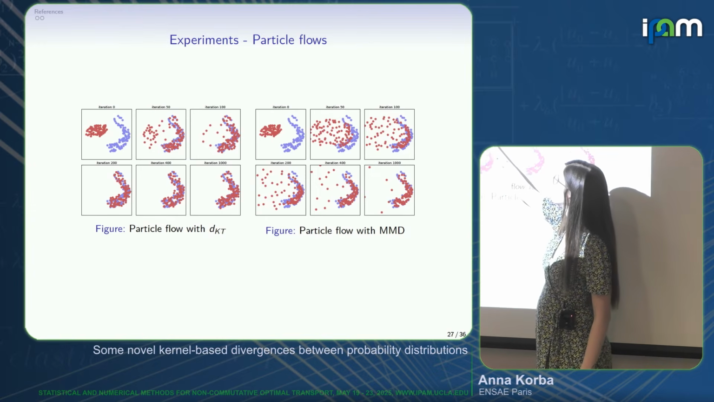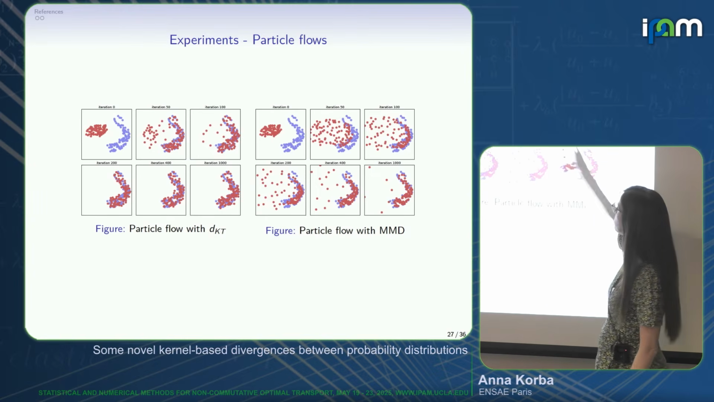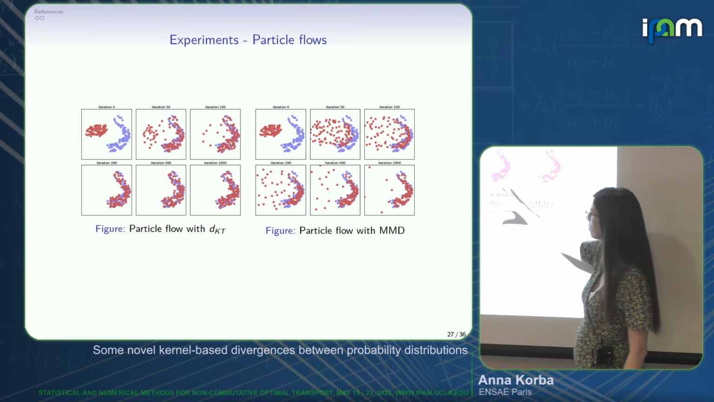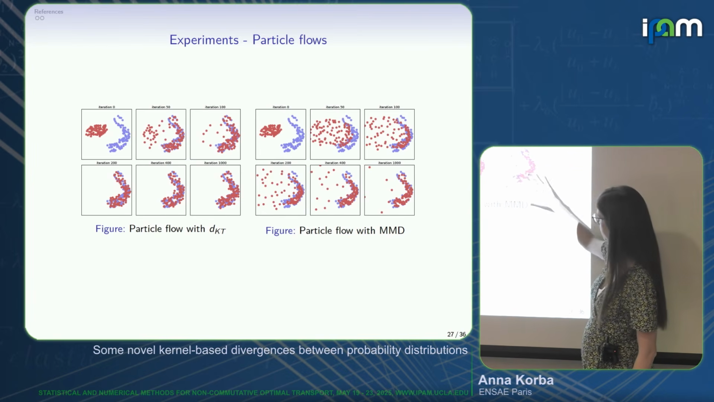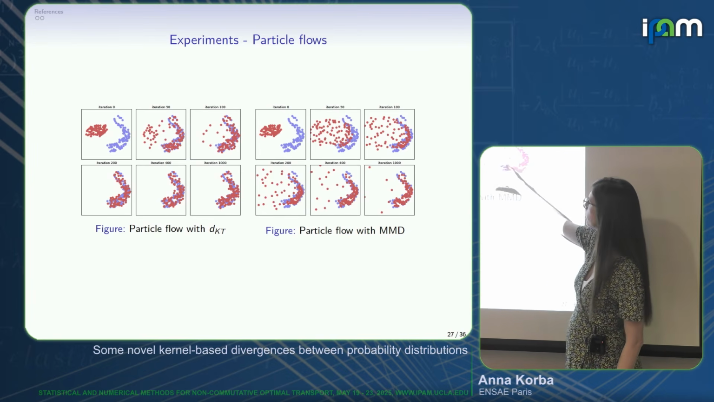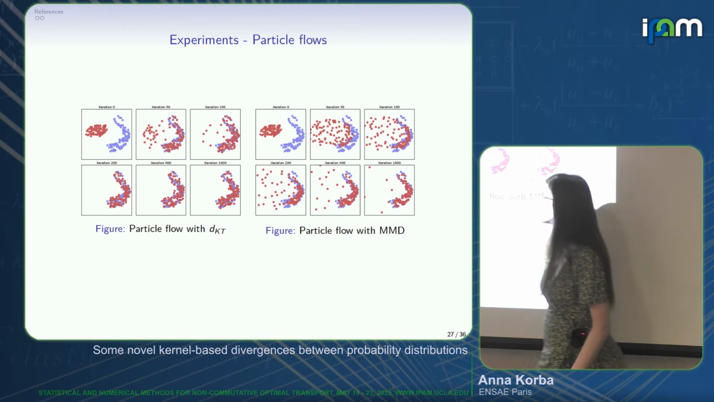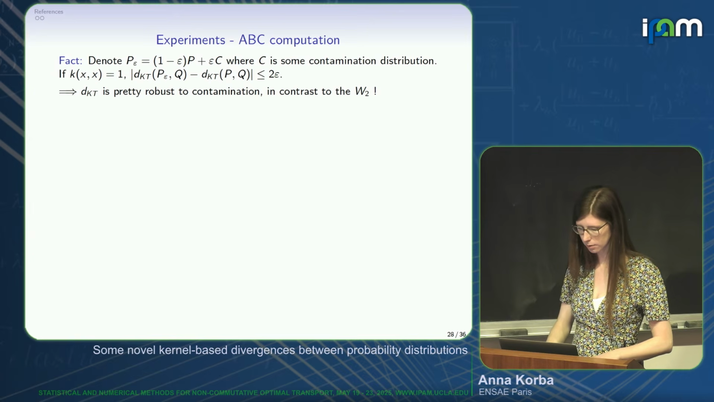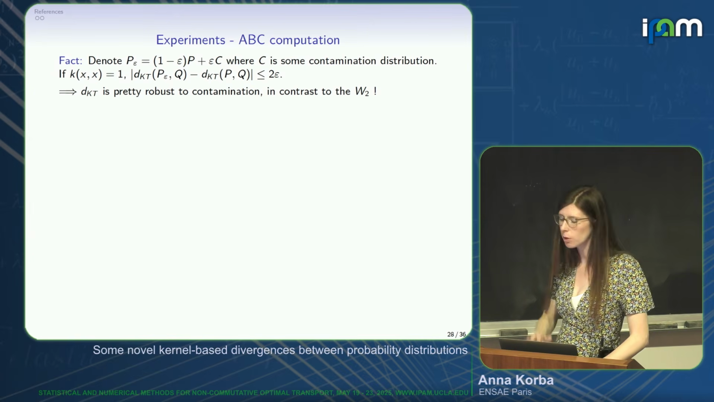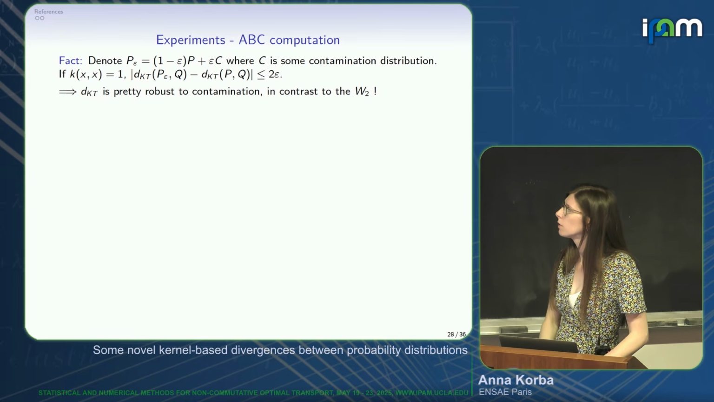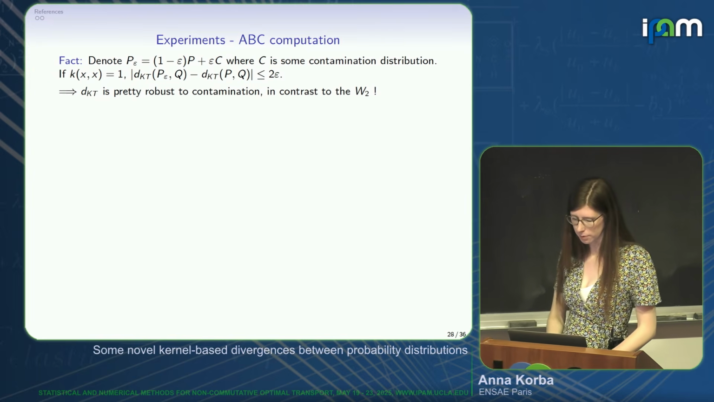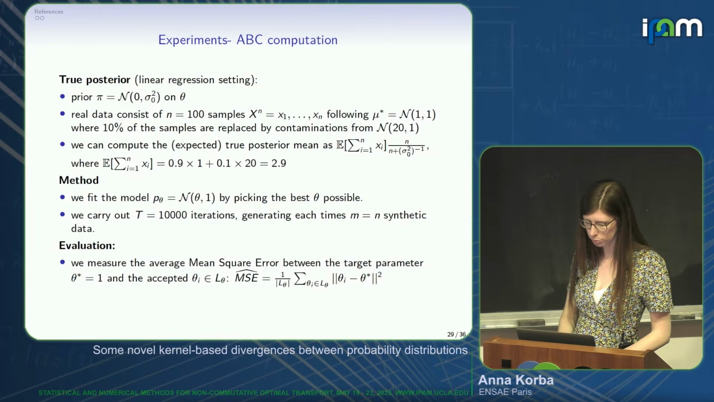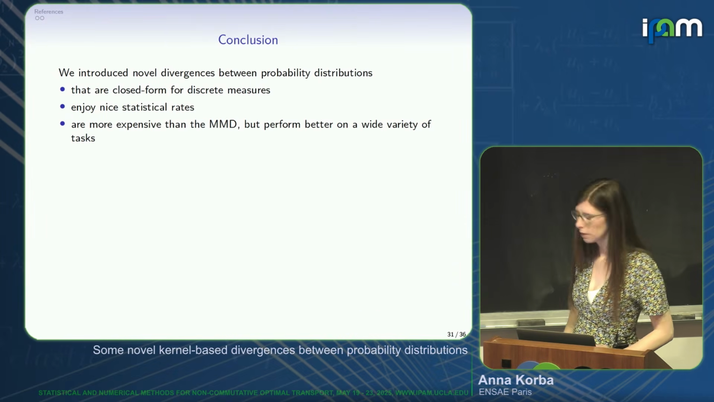This is the ongoing work by Arturo. This would be a target distribution, initial particles. With MMD, you see that you have this problem I've mentioned where some particles collapse to the target and some of them stay stuck. And this is a trajectory with DKT. I think I'm out of time, so I will skip this part, but we also have experiments on a Bayesian inference task. So we'll jump to the conclusion.